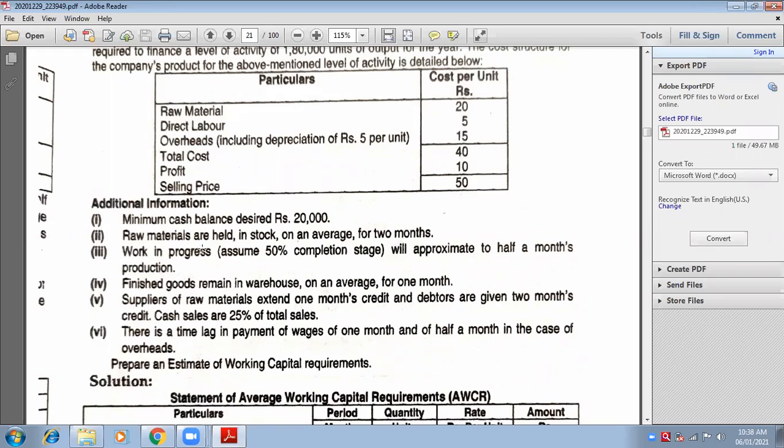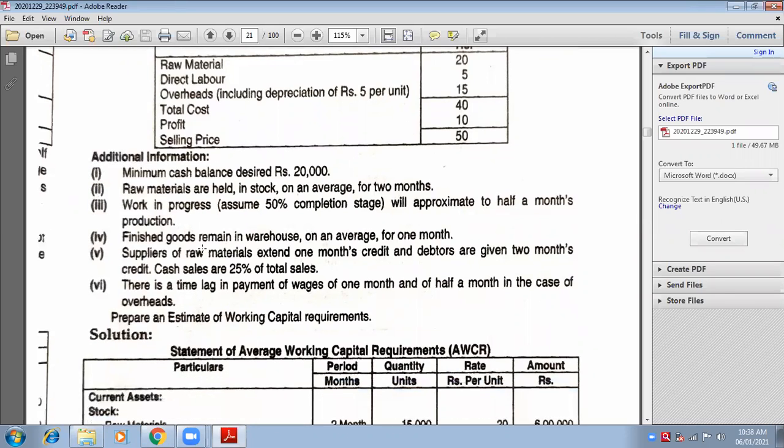But anyways, what is this work in progress? This is closing stock of WIP, work in progress. Is it a current asset or current liability? You tell me. Current asset. Yes, it is my current asset. Next, we have finished goods. Finished goods remain in warehouse on an average for 1 month. So this is my stock of finished goods, and again it is my current asset. Yes, very good.